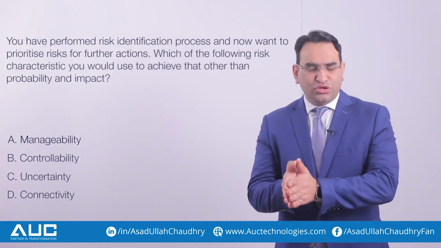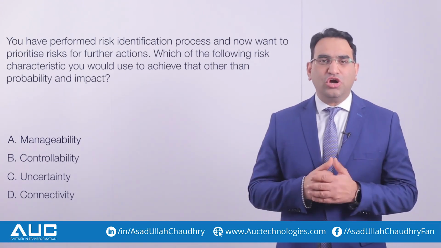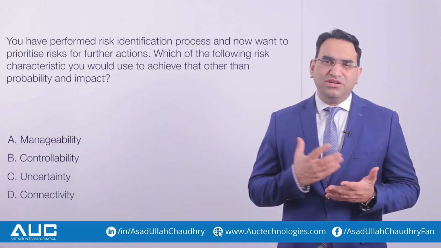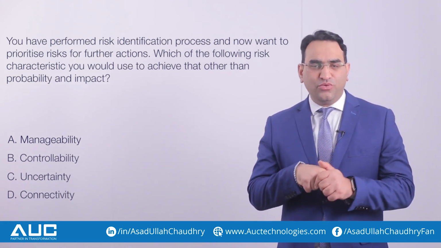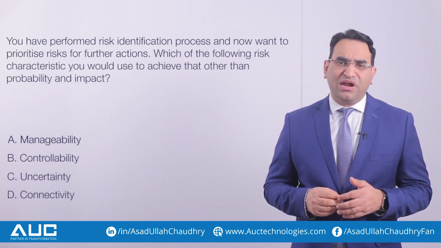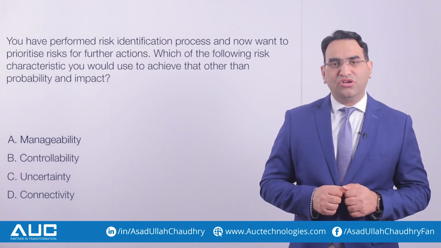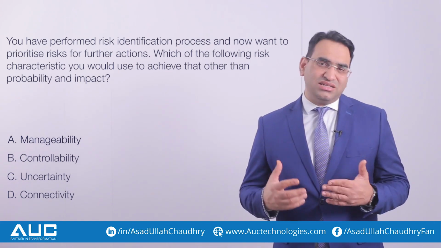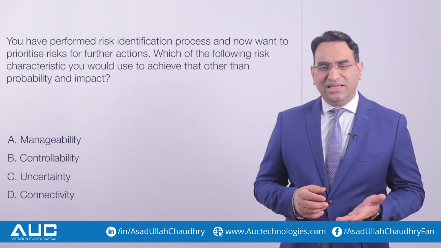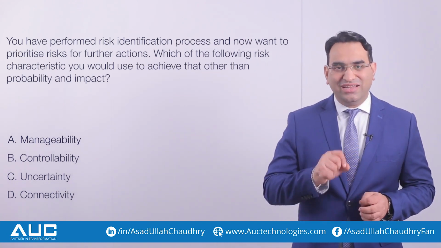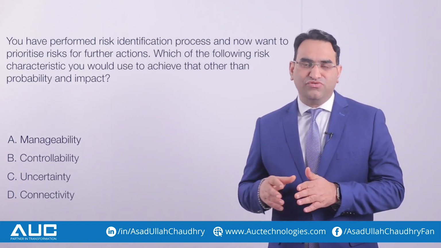It is a situational question, and I must say it's a very important question because generally, when I talk about the prioritization of risk, people follow two parameters. One is probability and the other is impact. We generally prioritize risk through probability impact assessment metrics. But here, we are talking about what other characteristics or attributes of a risk can help us to prioritize the risk. The question is which of the following is not a characteristic of a risk that needs to be reviewed and managed for prioritization.